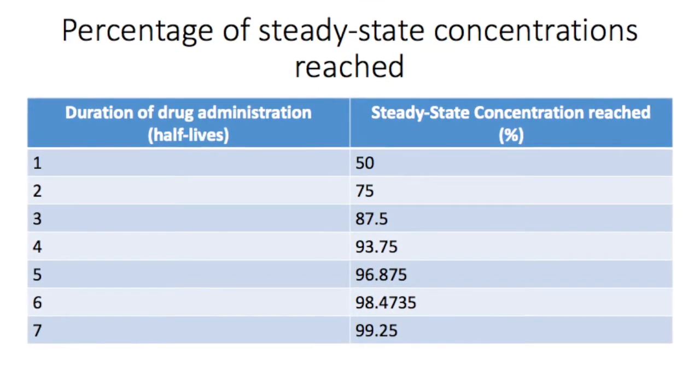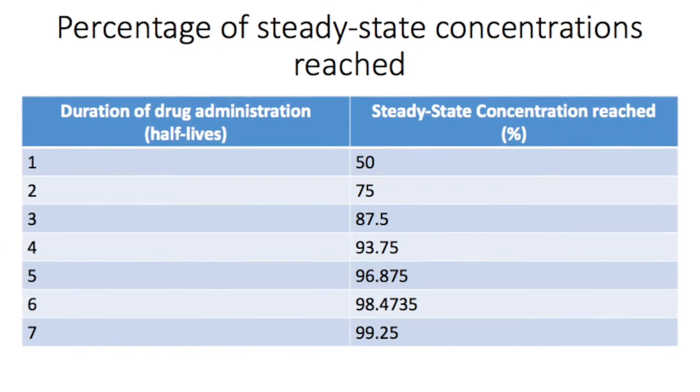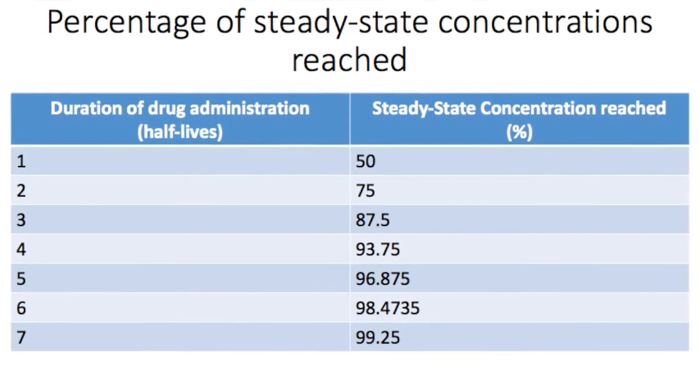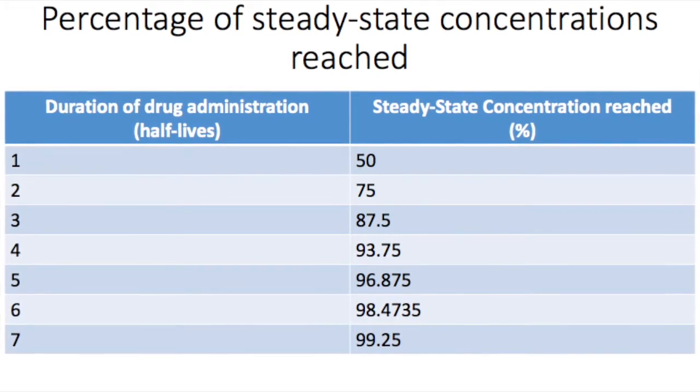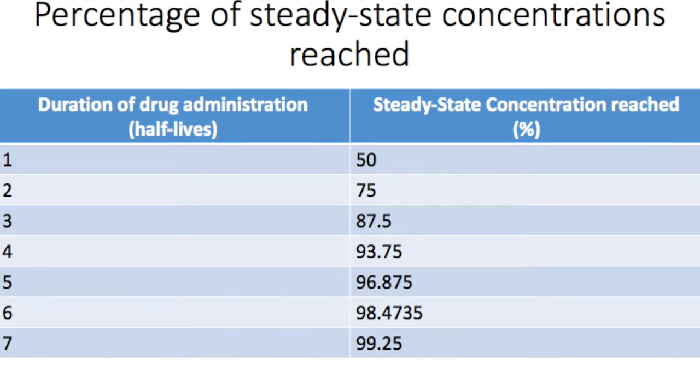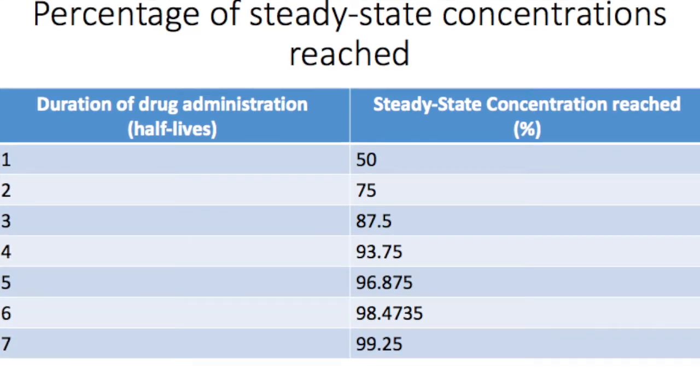To understand this, think that after 7 half-lives, the original dose is basically completely eliminated from the body. So any subsequent dose simply replaces that amount of drug and doesn't lead to any further accumulation.